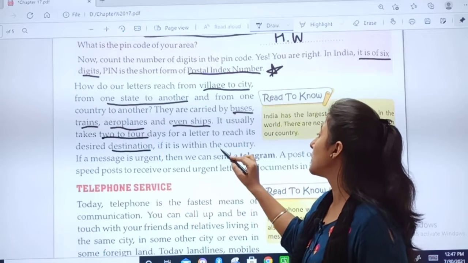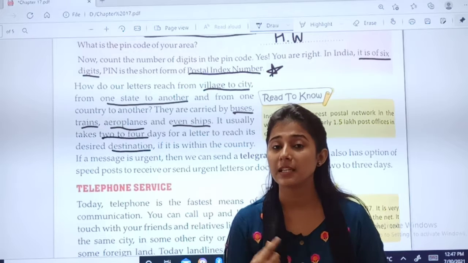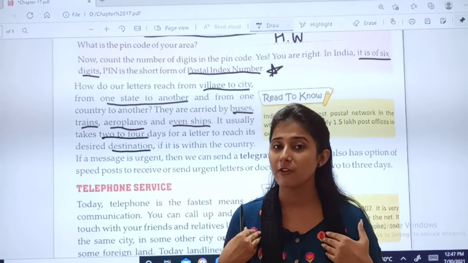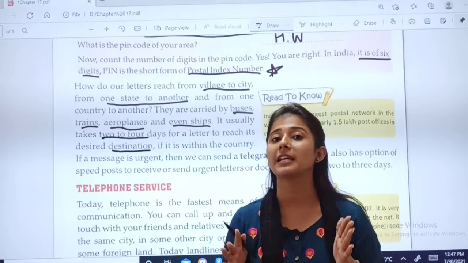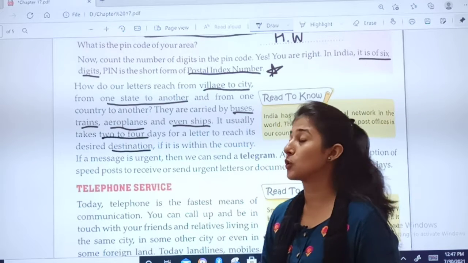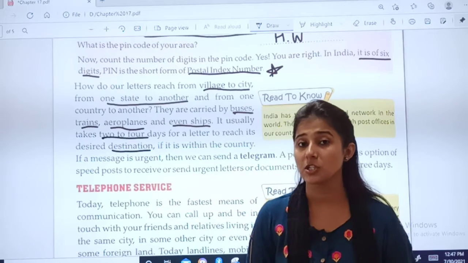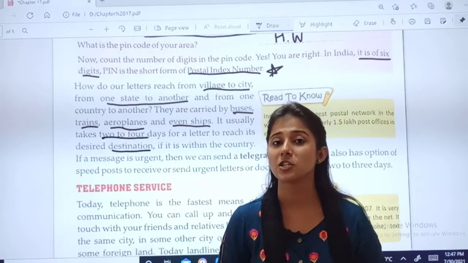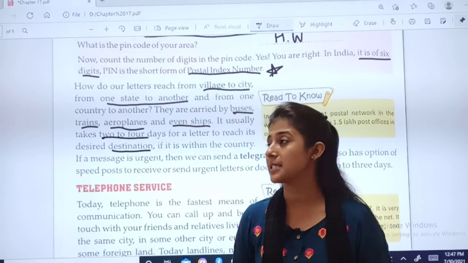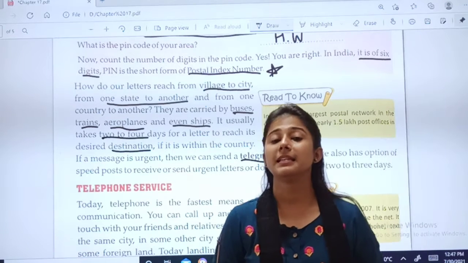If we have to send the message within the country, like if we are living in India, we want to send only in India, the letters used to reach in 2 to 4 days. But what if the message is urgent, and we can't wait for so many days? Then we can send a telegram.